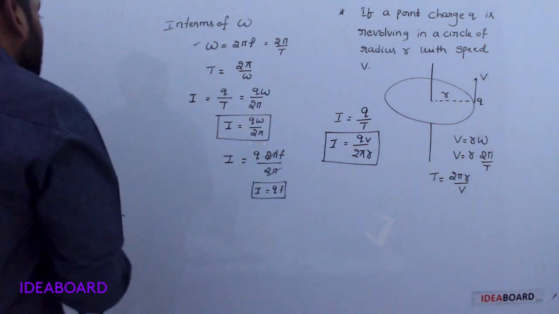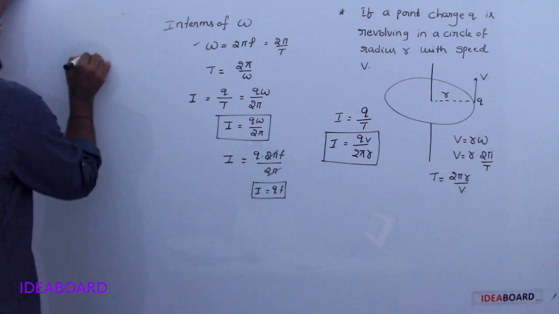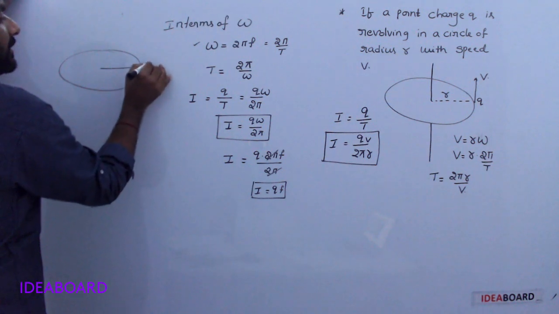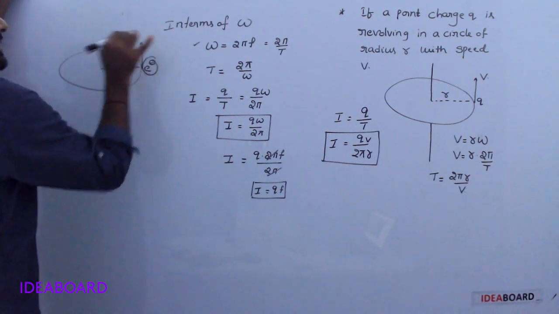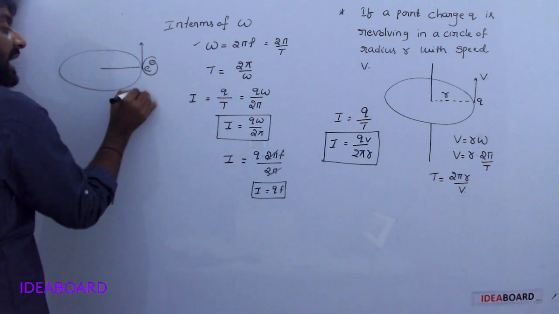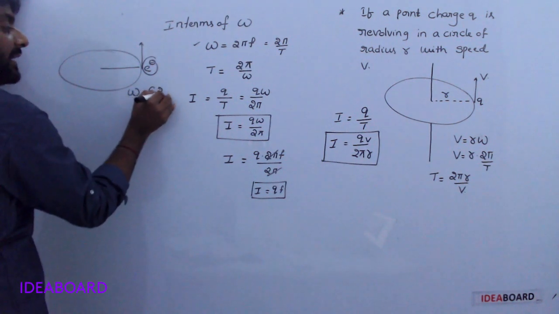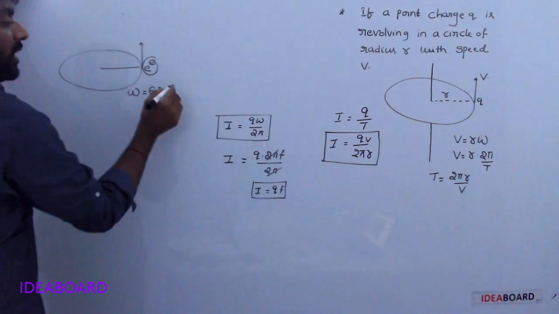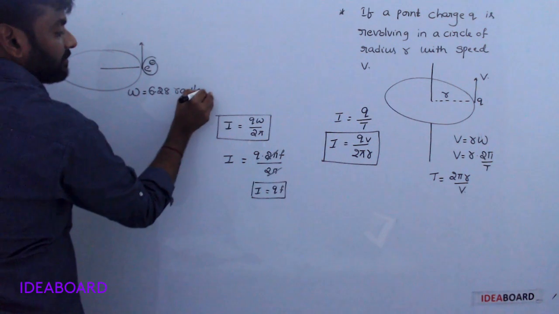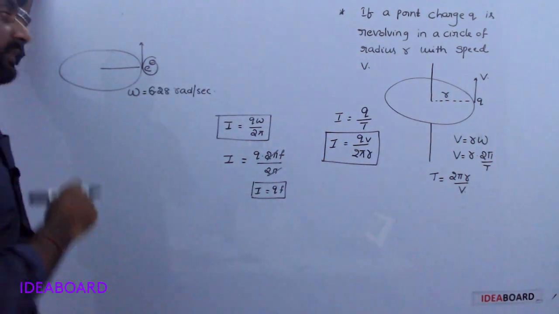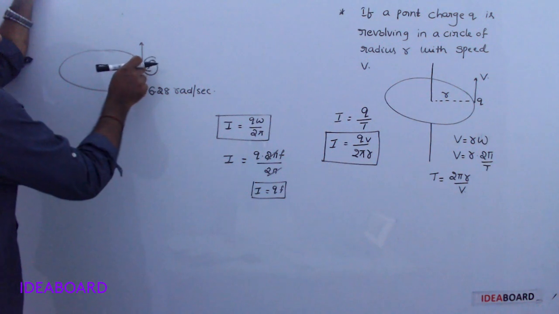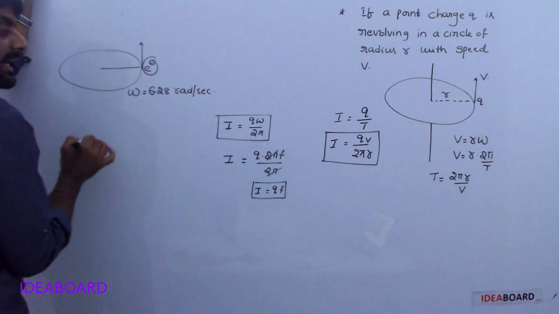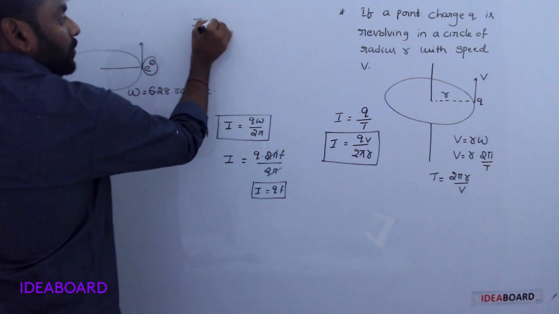One example. An electron is revolving in a circular orbit with angular velocity 6.28 radian per second. Here the rotating charged particle is an electron. What is the current?